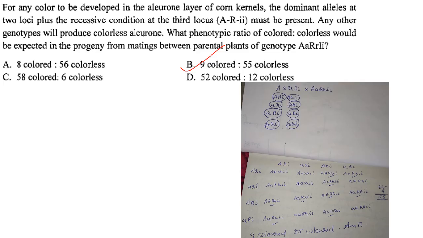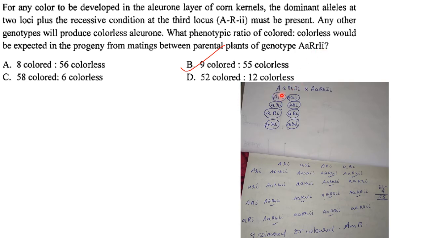Then next one. For any color to be developed in the aleurone layer of corn kernels, the dominant alleles at the 2 loci and the recessive condition at the 3rd locus must be present. That is capital A, capital R and the recessive condition at the 3rd locus, that is small i. Any other genotypes will produce colorless aleurone. What phenotypic ratio of colorless would be expected in the progeny from mating between parental plants of genotype capital A, small a, capital R, small r, capital I, small i?